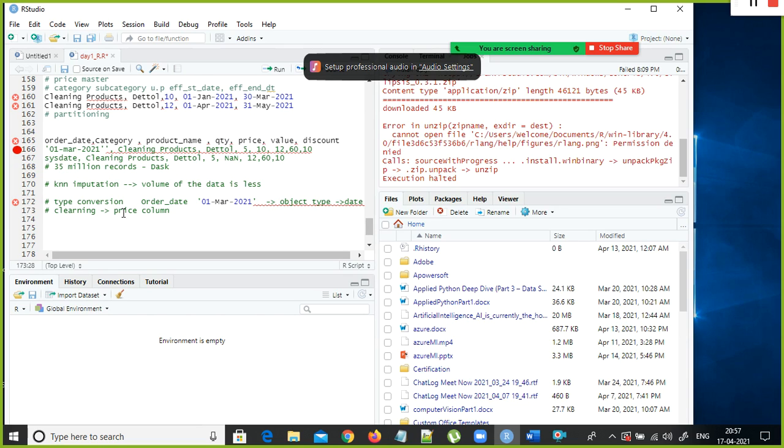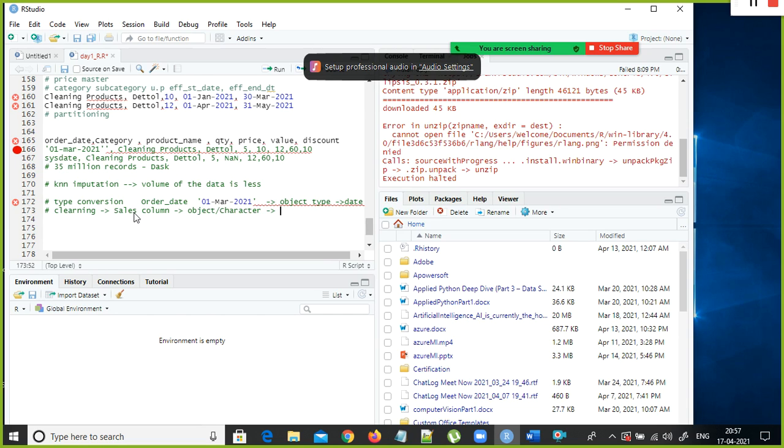Fine. Let's say I have a sales column. In the sales column, what happened? My Pandas or data frame assigned the character data type or object data type for the sales column.